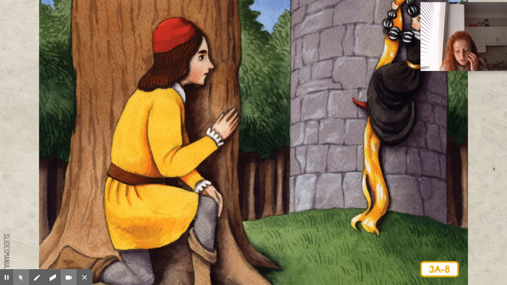Once, as he was standing nearby, behind some trees, who should come up to the tower but the witch? The prince watched amazed as the witch called out, "Rapunzel, Rapunzel, let down your hair." Then he saw how Rapunzel let down her long hair and how the witch climbed up it and went into the tower. He thought, "So that is the ladder. Well then, I too will climb it." The next day, as dusk fell, he came to the tower and cried, "Rapunzel, Rapunzel, let down your hair." And she let down her hair, and the prince climbed up.